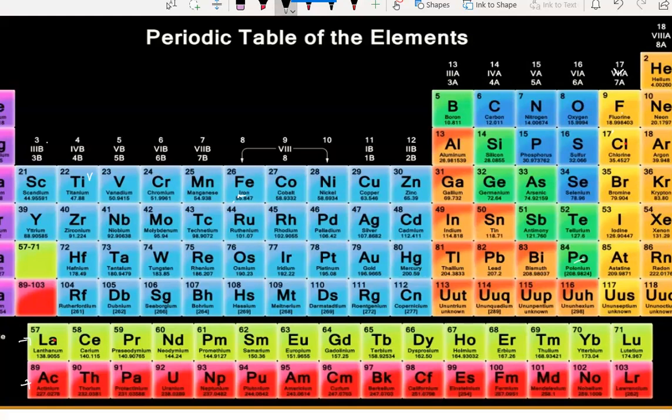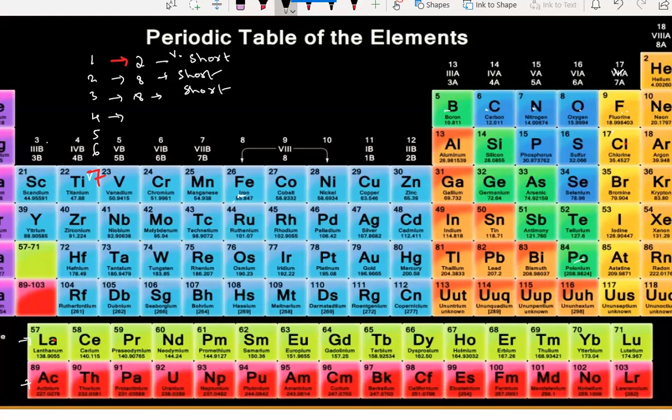First, I will write here all the periods: first period, second period, third, fourth, fifth, sixth and seventh period. The first period is a very short period. See, only 2 members are there. In the second period we have 8 elements, 8 members. This is a short period. And in the third period also we have 8 elements, and it is also a short period. You should remember the number of elements present.